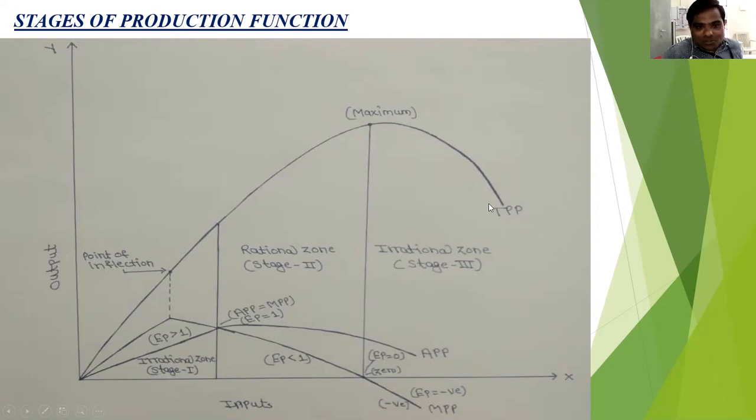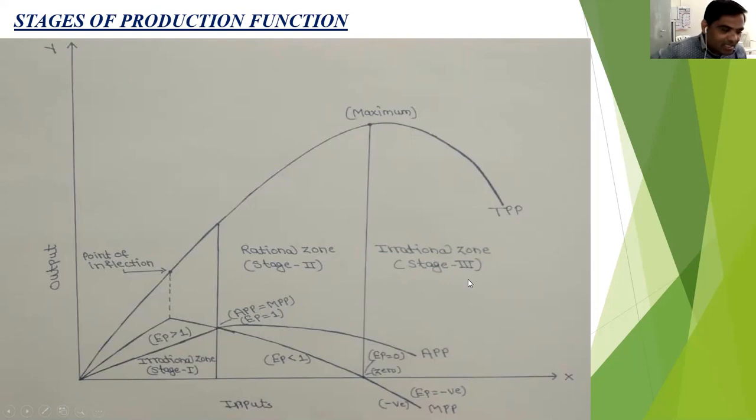The TPP is also declining, but TPP is positive. APP is also declining, but APP is still positive. So in the third stage, TPP is declining but still positive, APP is declining but still positive, but MPP crosses the 0 point and becomes negative. So when MPP is negative, the elasticity of production is negative.